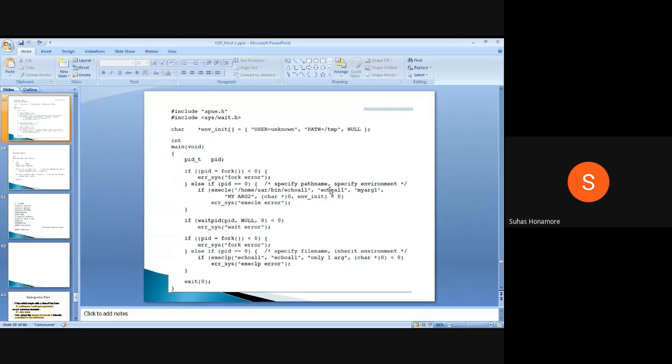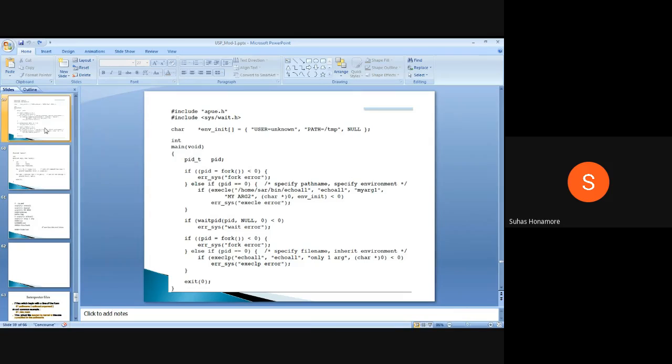Suppose you are executing the a.out file and passing arguments: the zeroth argument will be a.out. If you renamed the file and print argument 0, whatever name you gave to that file will be there. So we give the same zeroth argument here.